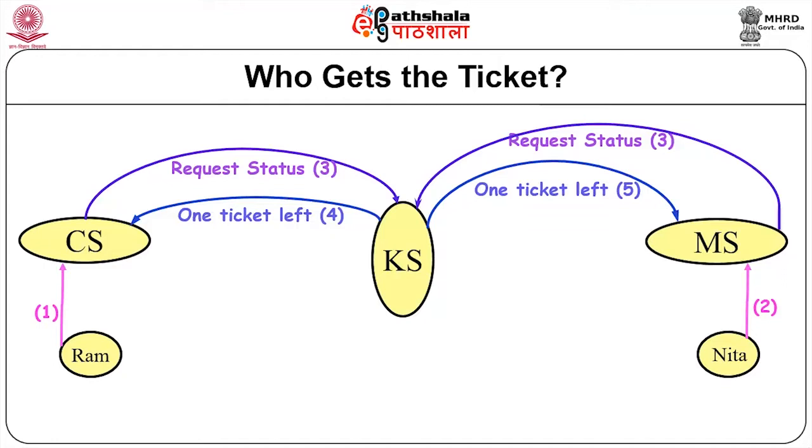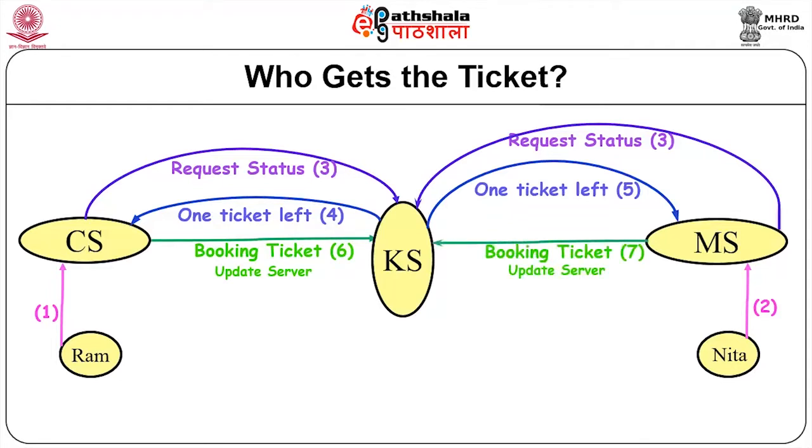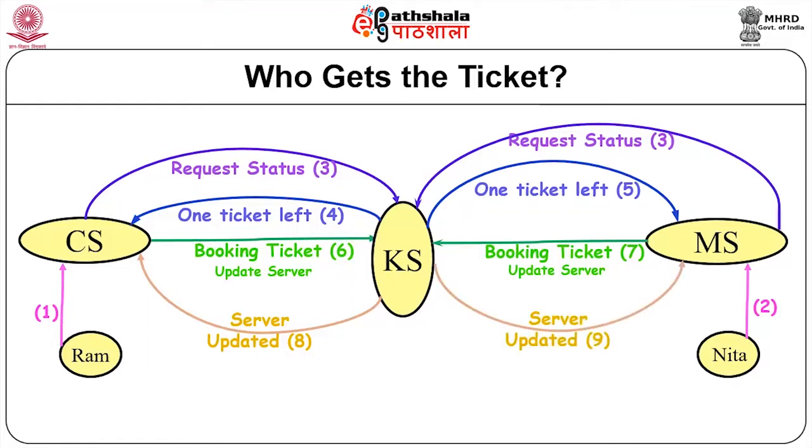Obviously because both of them are trying to book the ticket, both of them will send a reply saying that update the server, I am booking the ticket. Both the servers will try to update the Kolkata server, but the Kolkata server, being unaware of the availability of only the last ticket, will reply to both and update the server.